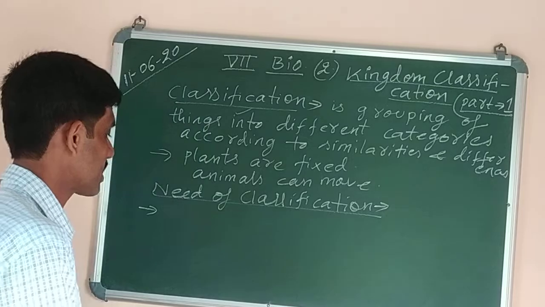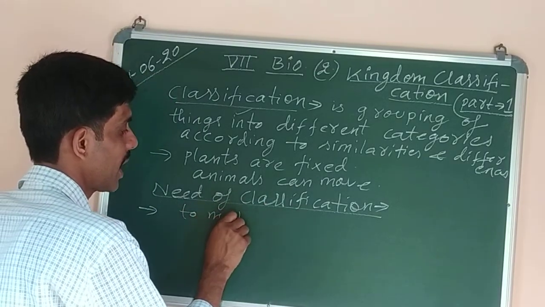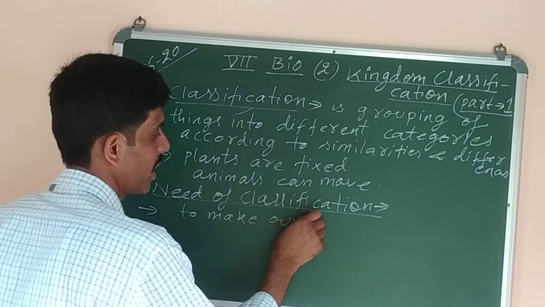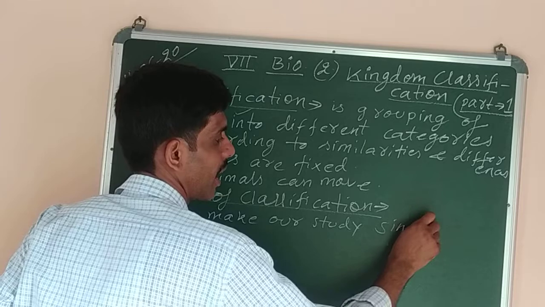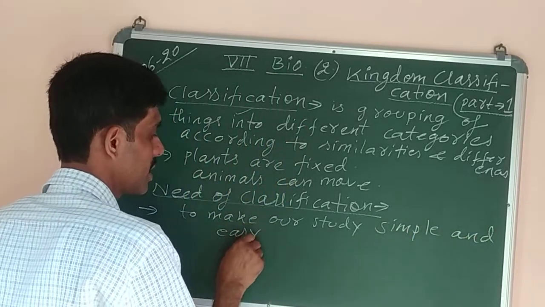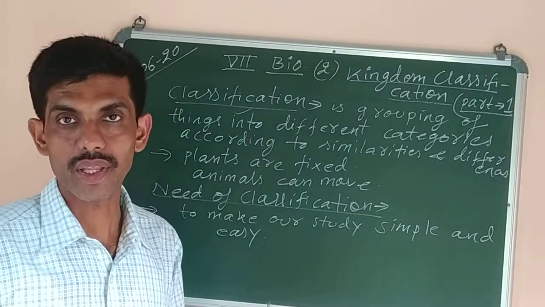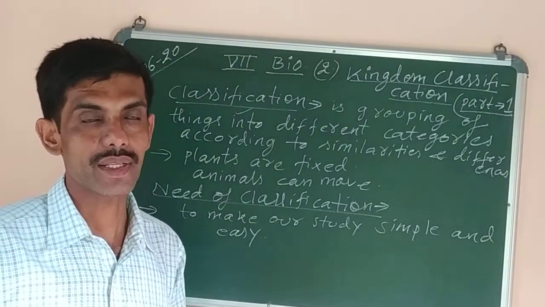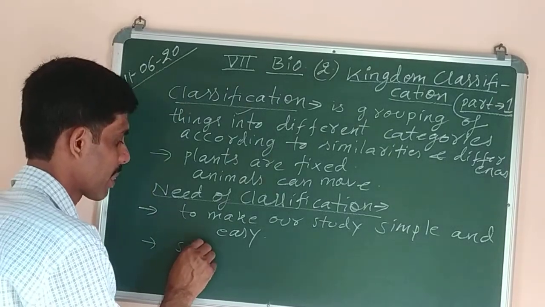It makes our study simple and easy, so that we can easily study the different groups of plants and animals. We can know about their characteristics, their similarities, their differences, and it saves our time.